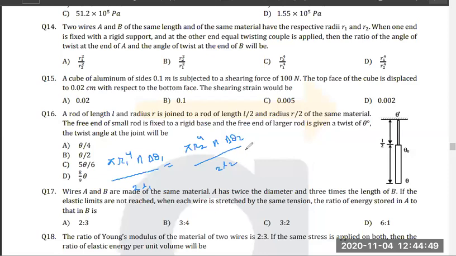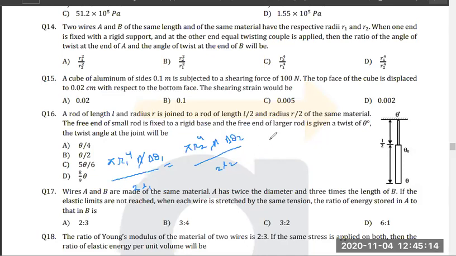Right, everyone? So we have been given the R1, R2, L1, L2 ratio, and n will get cancelled. Got it? Yes or no?